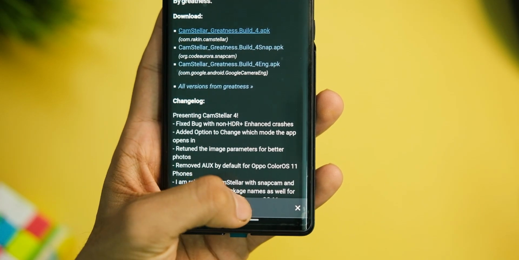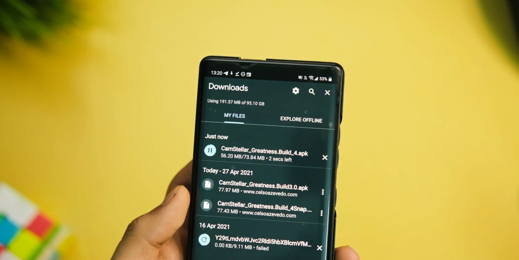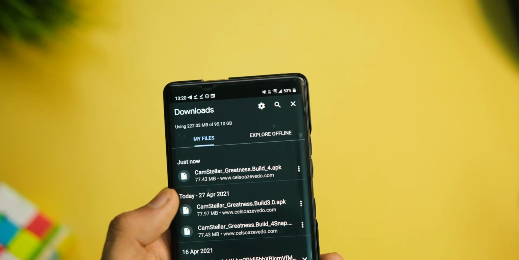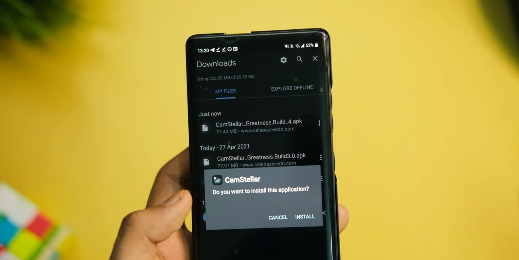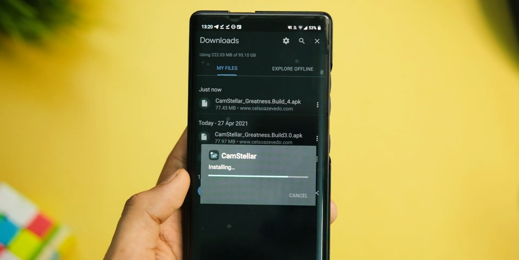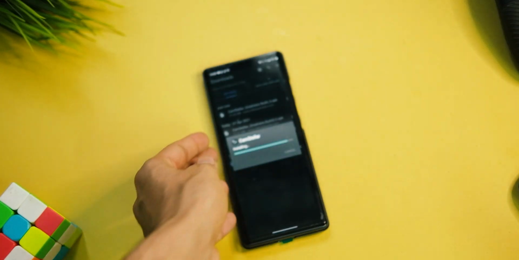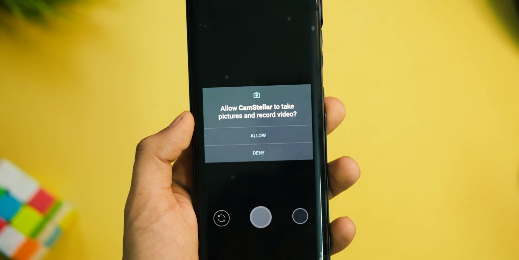So first of all, what you have to do is just download the APK from the link in the description area, and after that, just tap on the install button. Now just wait for a few seconds and there you go. The latest Gcam has now been installed on your device. Now give all the necessary permissions and you will be taken to the camera app.